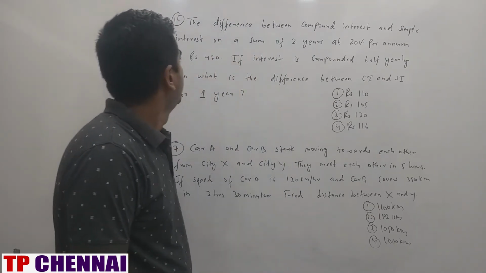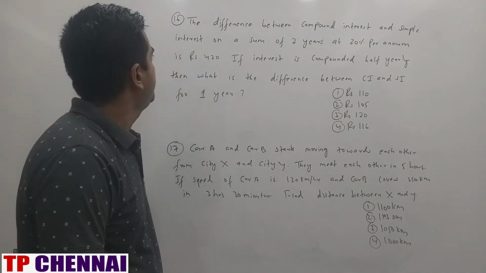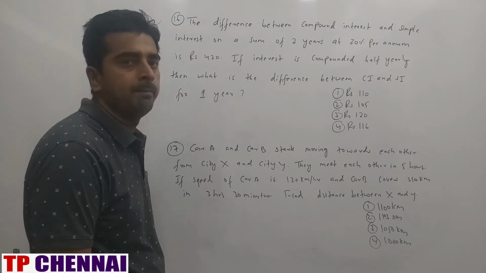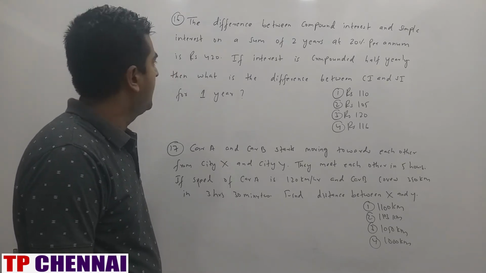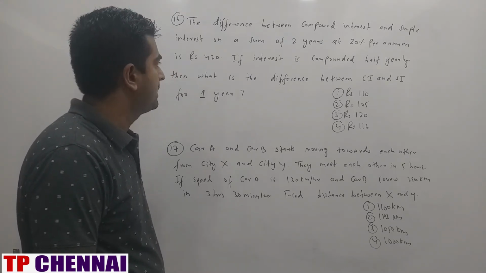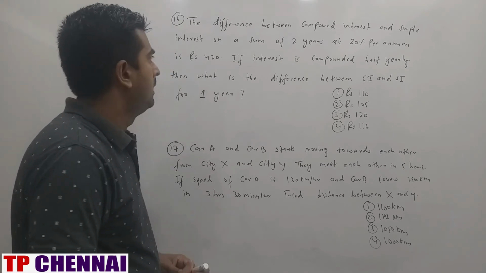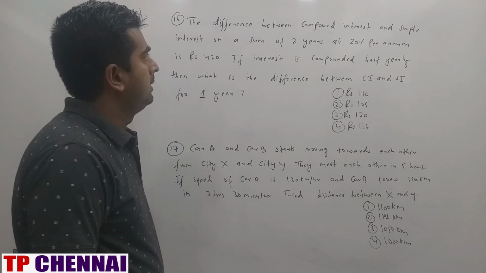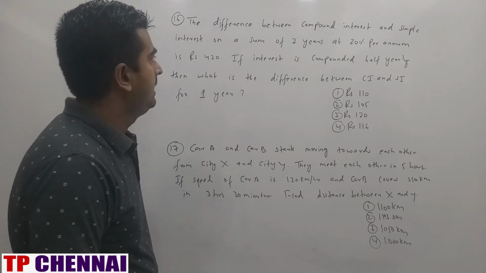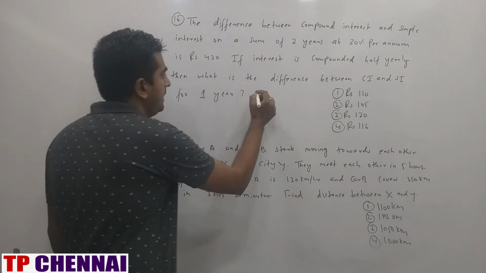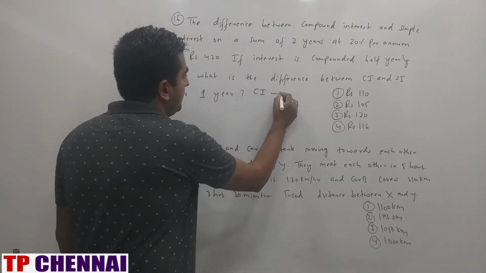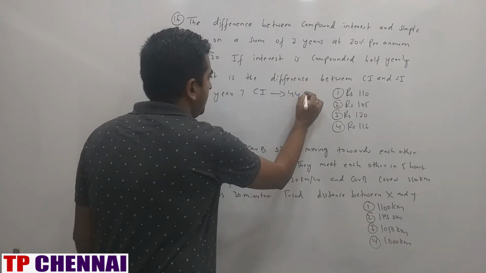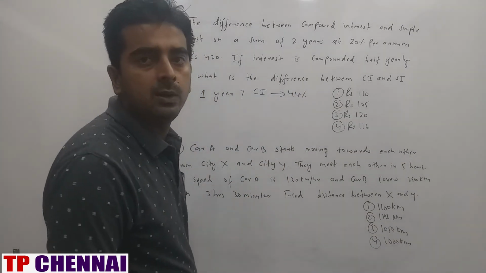So first one, the difference between compound interest and simple interest on a sum of 2 years at 20% per annum is rupees 420. If interest is compounded half yearly, then what is the difference between compound interest and simple interest for 1 year? Right? Very important question also, right? So initially, rate of interest is 20% and the difference is 420. So CI will be how much? 20% for 2 years is how much? 44%, successive percentage change. 20 plus 20 plus 20 into 20 by 100.